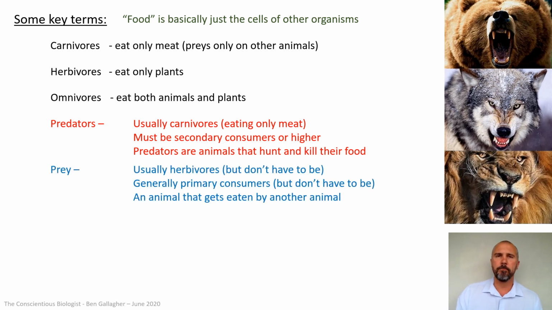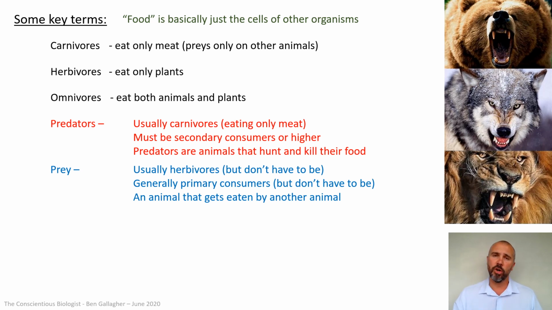Let's talk about prey now. So prey are usually herbivores. Again, they don't have to be. Some prey animals are omnivores, and sometimes carnivores can be the prey for other things. Just because you've got a great white shark, which is a carnivore and a fierce predator, that great white shark might still get attacked and eaten by another bigger great white shark or an orca, a killer whale. Just because it's a carnivorous predator doesn't mean it can't also be the prey of an even bigger carnivorous predator.